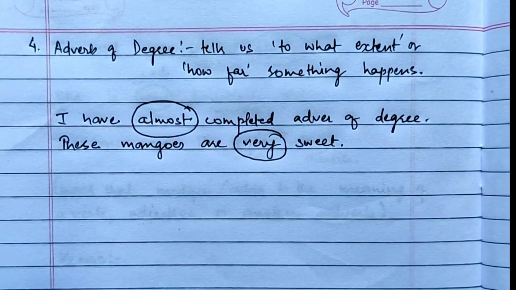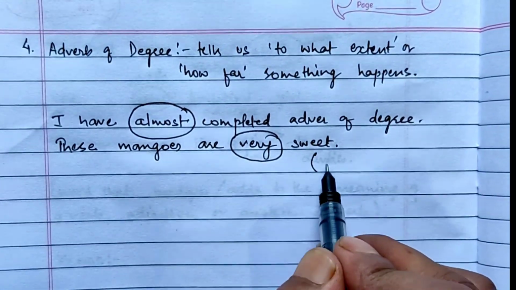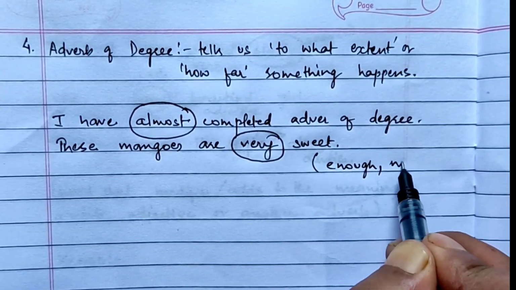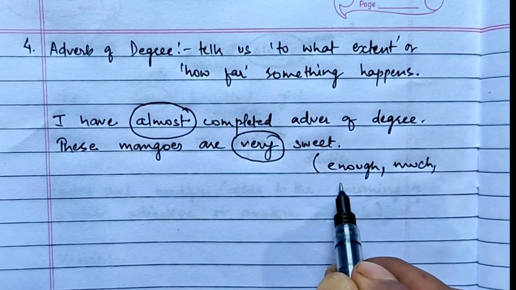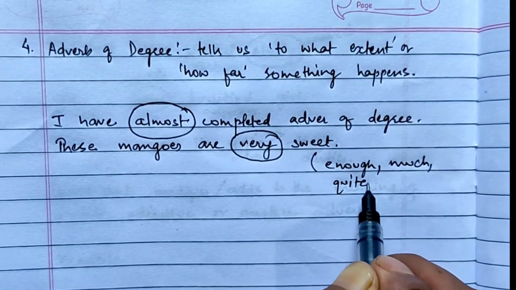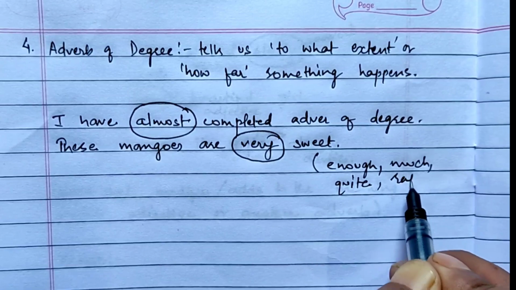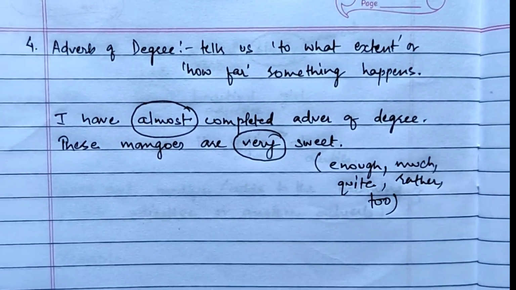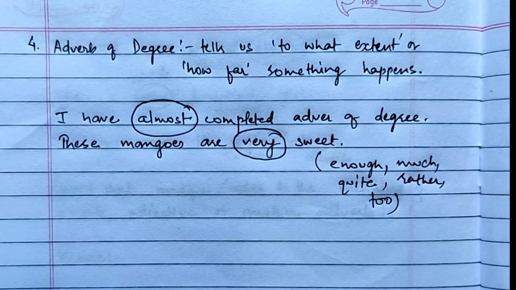There are other adverbs of degree also. For your information, we can write here enough. Enough is also adverb of degree. Much is also adverb of degree. Quite is also adverb of degree. Then rather is also adverb of degree. You can use too also, adverb of degree. These are some other examples of adverbs of degree.